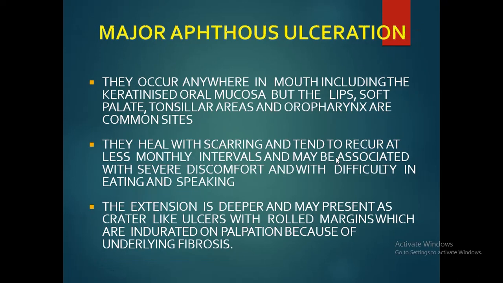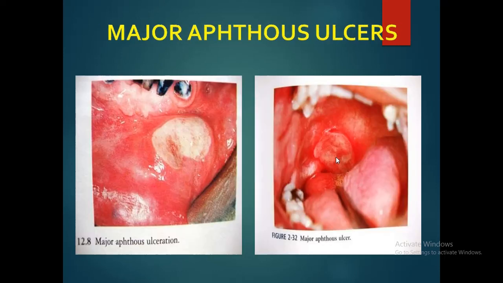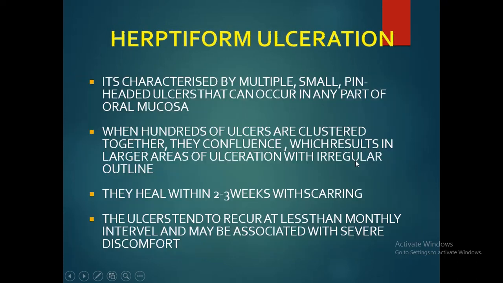Major aphthous ulcers occur anywhere in the mouth, including the keratinized oral mucosa, but the lips, soft palate, tonsillar areas, and oropharynx are common sites. They heal with scarring and tend to recur at less than monthly intervals and may be associated with severe discomfort and difficulty in eating and speaking. The extension is deeper and may present as crater-like ulcers with rolled margins which are indurated on palpation because of the underlying fibrosis. These are examples of the major aphthous ulcers.